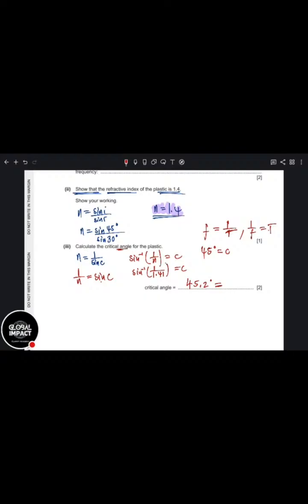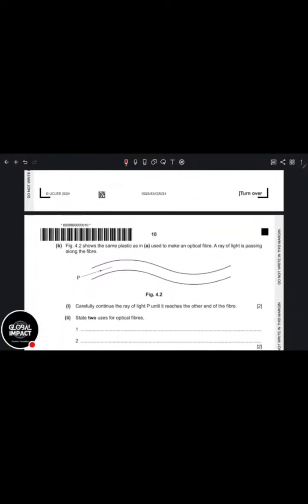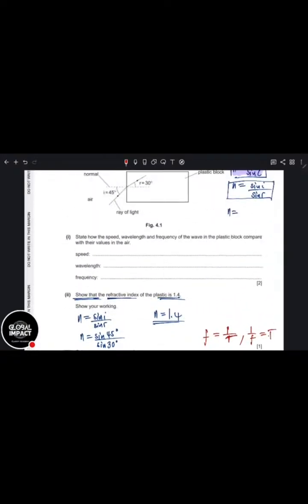Oh, 1 over 1.4. No, make it the longer one. 1.41 something something before you round it off. So it should be 45.2 or something. It keeps going down, something like that, degrees. And that's your C. That's your critical angle. I'm proud of you guys. You're doing amazing. So that's just what you must do.